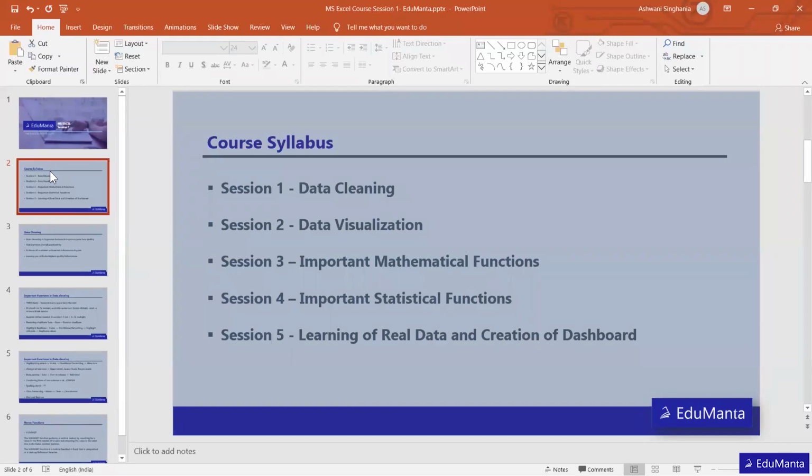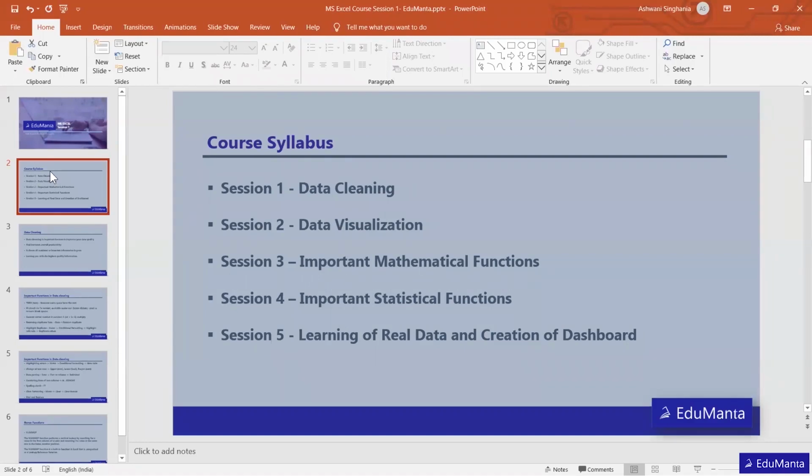Then we will move on to the fourth session, the statistical functions. Data science is all about statistics, right? Apart from visualization of what exactly the data looks like, we also try to derive a few things by calculating, like I told you, mean, median, mode. These are statistical tools by which we analyze data and make predictions based on those calculations. We will learn those important statistical functions in the fourth session.